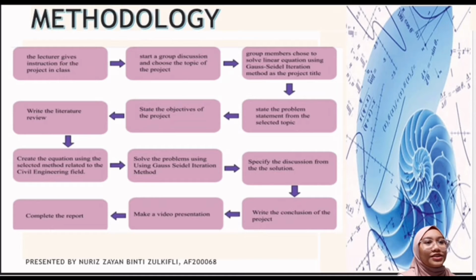Next, we write the literature review and create the equation using the selected method related to the civil engineering field. Then, we solve the problems using the Gauss-Seidel iteration method and specify the discussion from the solution. After that, we write the conclusion of the project and make a video presentation. Last but not least, we complete the report.